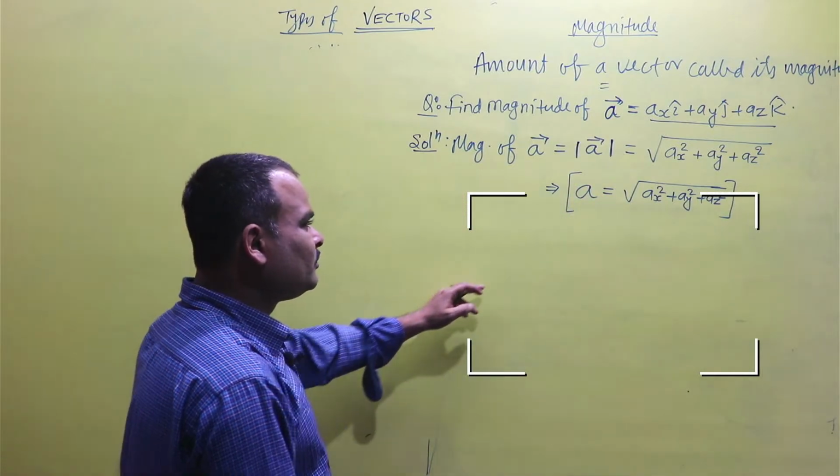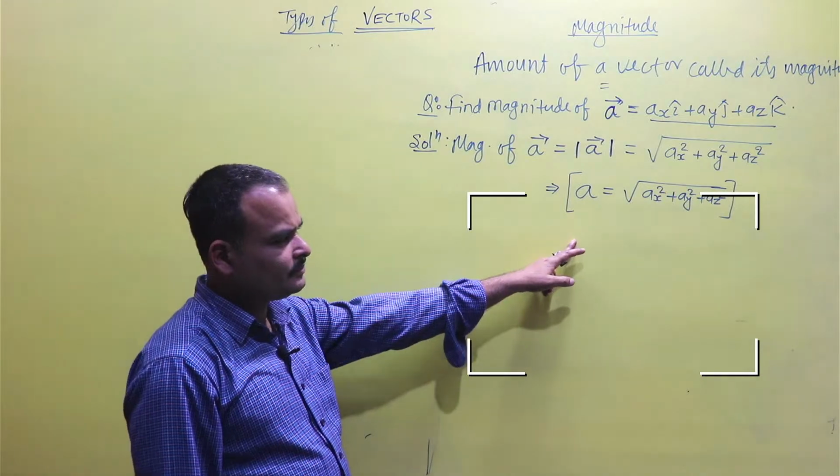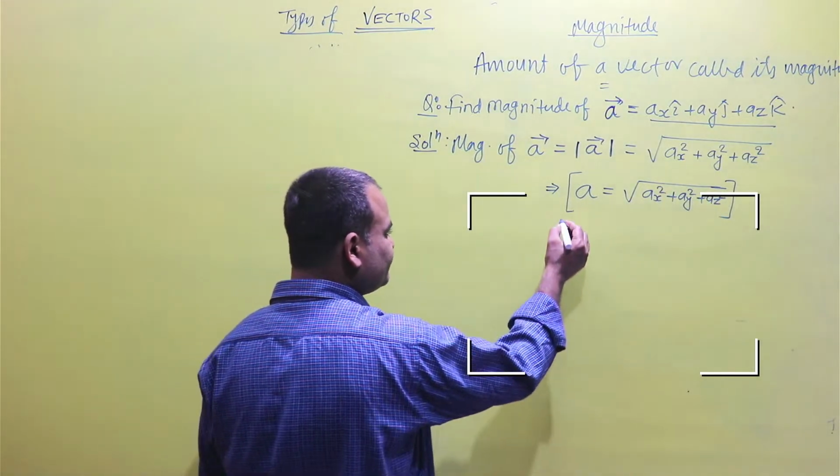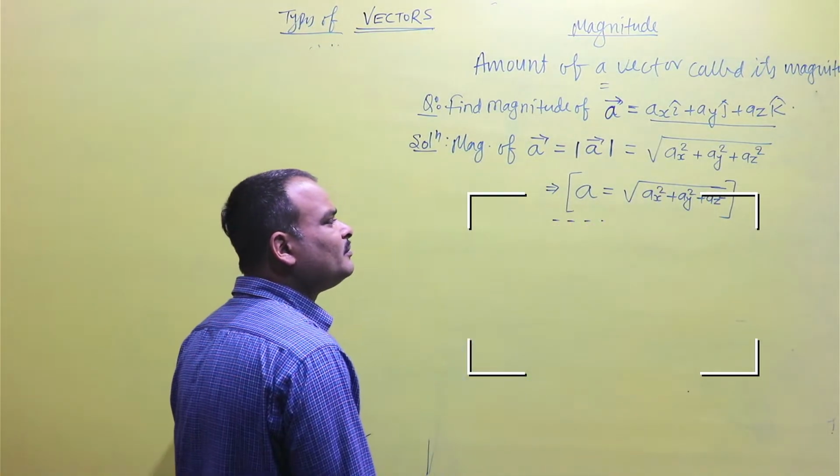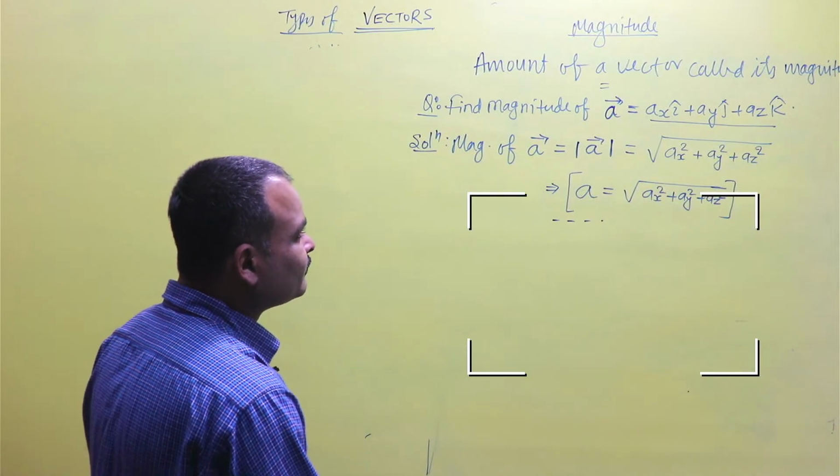This is the magnitude of vector A. ठीक है? This is the magnitude of vector A.